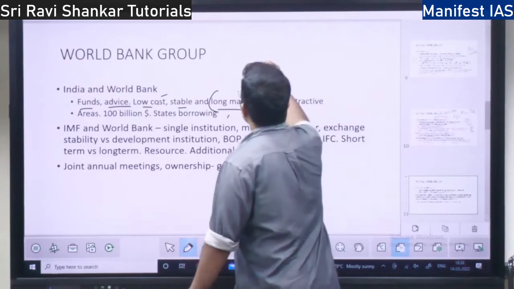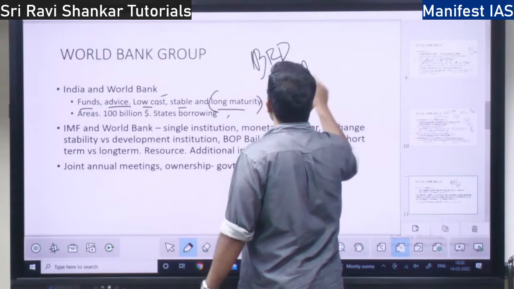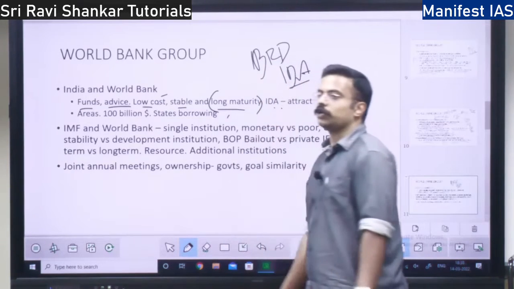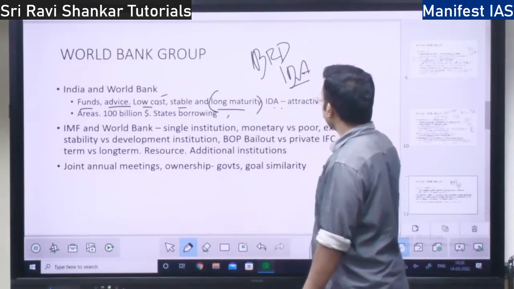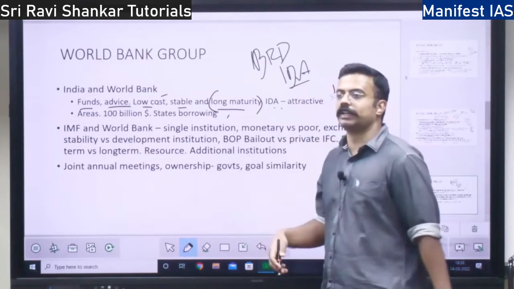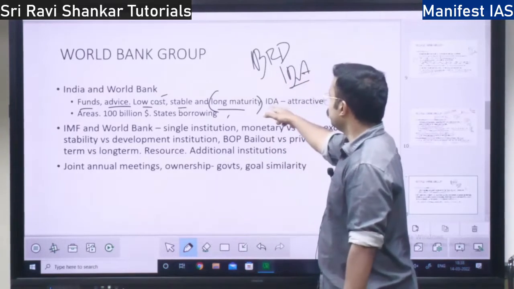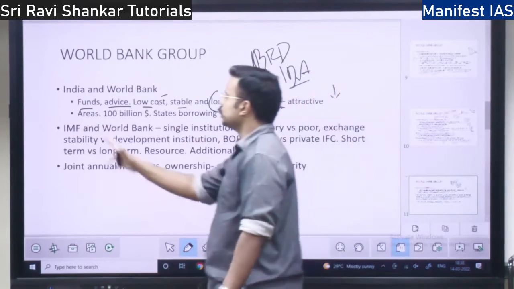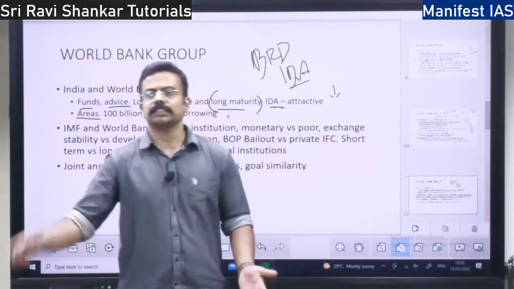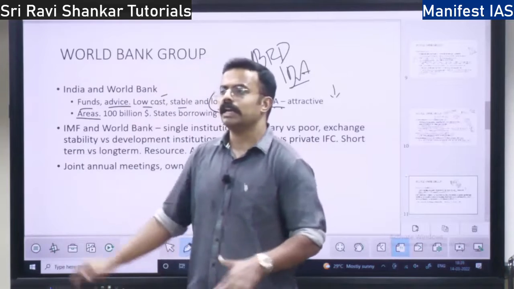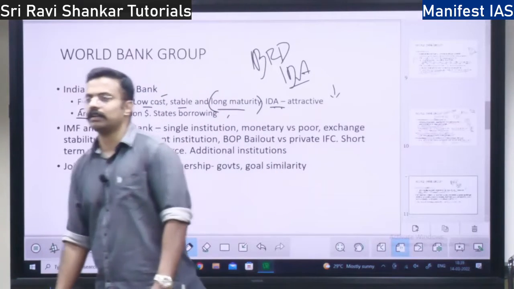So India is taking money both under IBRD and IDA. IDA money is very, very attractive to India, International Development Association. Why? It is at very low interest rate or interest free for a very long term. Right? India is a beneficiary under IDA. Where are the areas? I have been telling it again and again. Infrastructure, health, hunger, poverty, everywhere the World Bank has invested in India. Right?